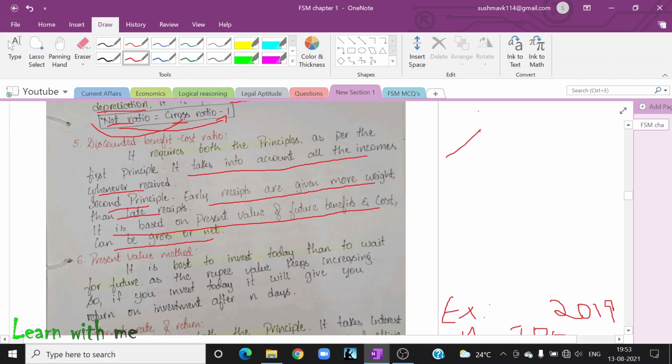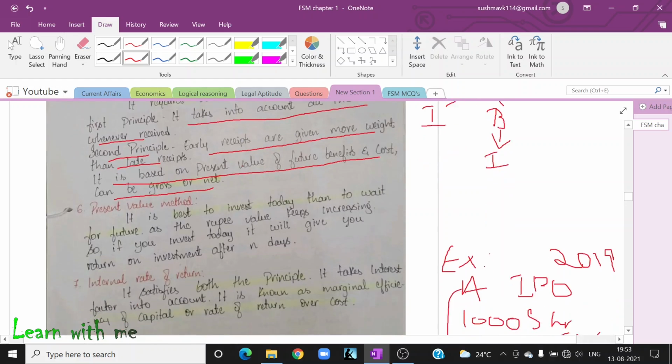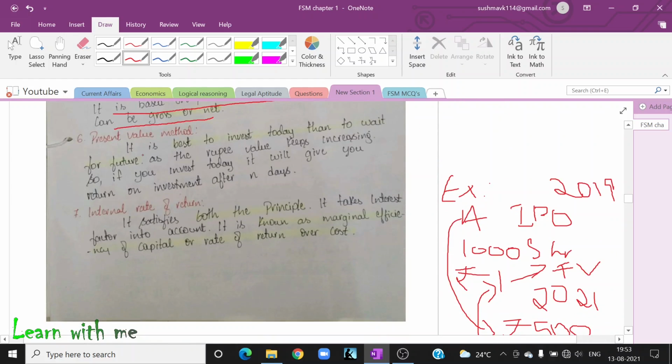That means what was the first principle? Bigger and better. So if it is giving me higher return, then I will invest in that. And a bird in the hand is better than two in the bush, right? So if it is giving me return today, then I will invest in that. So that is nothing but discounted benefit cost ratio, the present value method. It is best to invest today than to wait for the future, as the rupee value keeps increasing. So if you invest today, it will give you more return on investment after n number of years.